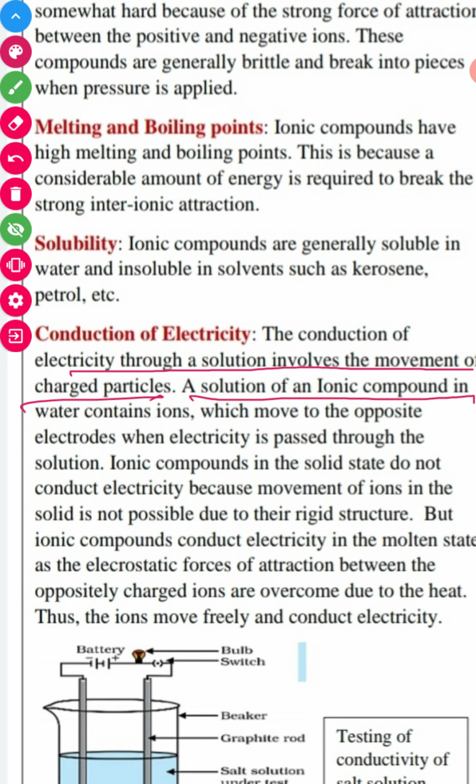A solution of an ionic compound in water contains ions which move to the opposite electrode when electricity is passed through the solution.